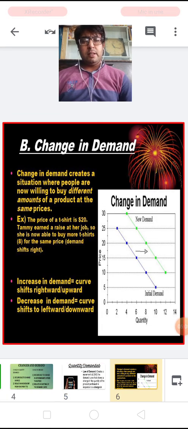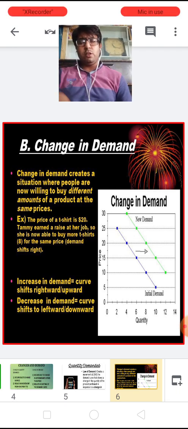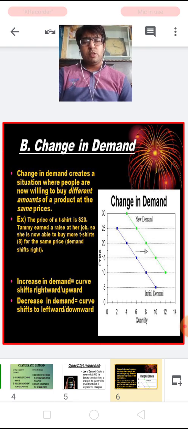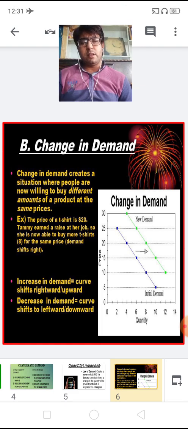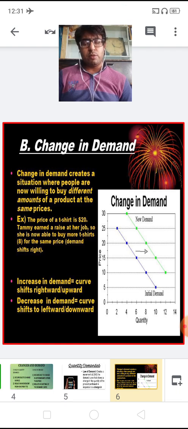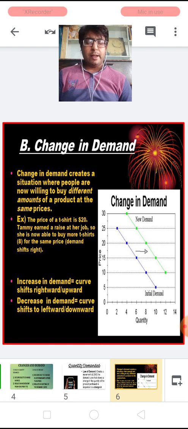Now let us learn change in demand. Children, when the demand of the commodity changes due to change in any factor other than the own price of the commodity, it is known as change in demand. So change in demand occurs due to change in any factors other than the price. I have already explained to you that there are several determinants that affect the individual demand of a commodity: price of related goods, income of the consumer, taste and preferences, and expectations.